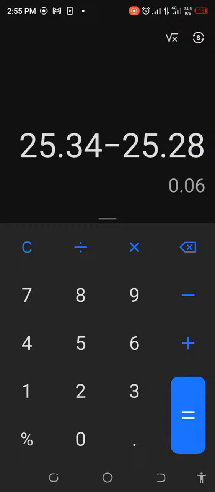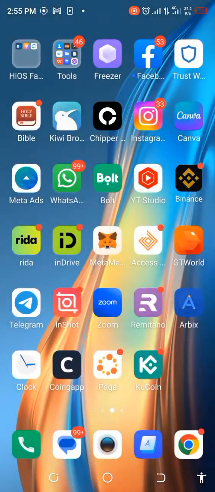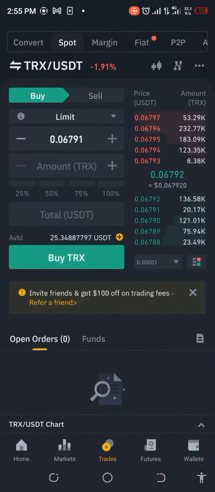After that, I had to change it again to TRX so that I can have lesser transfer fees, because if I had to transfer BTC, I'm going to spend a whole lot. Even if I transfer it as USDT, I'm going to spend one whole USDT for that. So that's the reason why we changed this to TRX and then got it back home. Now, even when we got back home, see what happened. It would have given us 25.47. But what happened was, because the price of TRX went up, no, it actually went down, the value reduced.